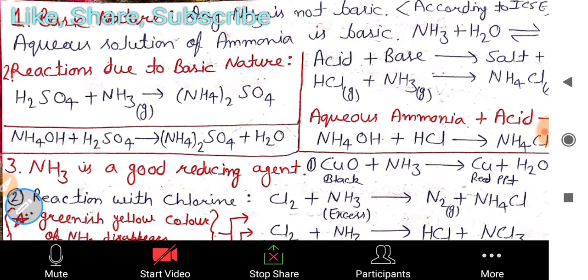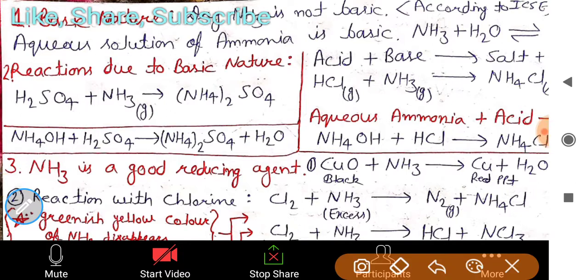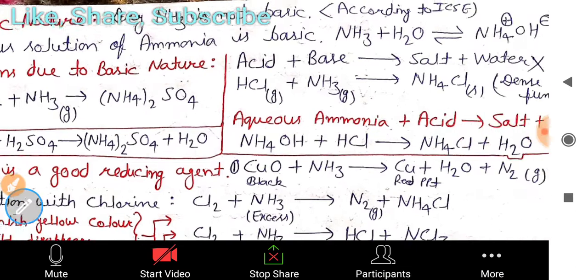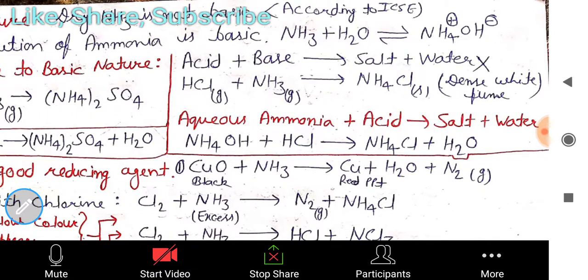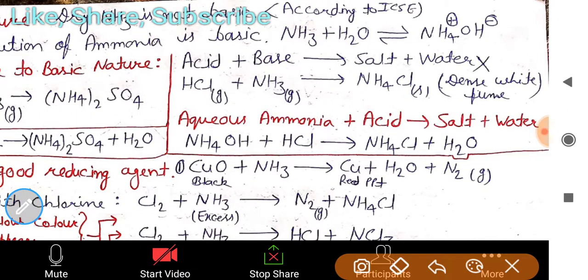Then reactions due to basic nature can be asked in your exams. What are the reactions that take place due to its basic nature? First we see its reaction with an acid. In this, acid plus base gives salt and water.